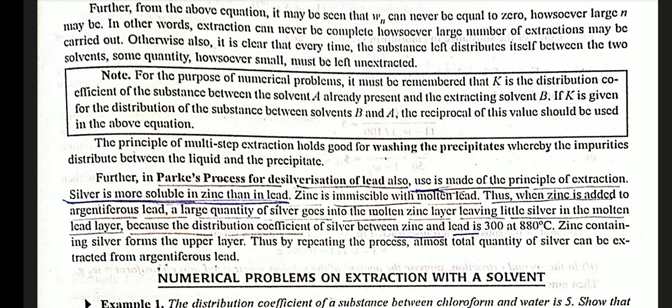Thus, because the distribution coefficient of silver between zinc and lead is 300 at 880 degrees Celsius, zinc containing silver forms the upper layer. By repeating the process, almost the total quantity of silver can be extracted from argentiferous lead.